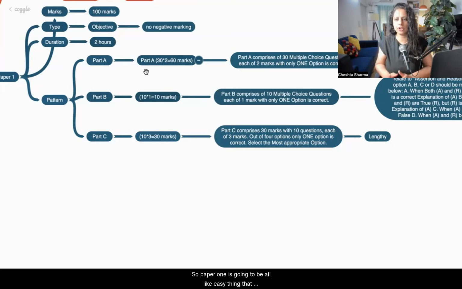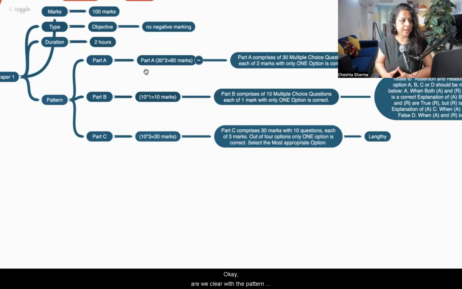So paper 1 is going to be an easy thing, because you will understand the concept, there's going to be a lot of practice and time management. You should have a good reading speed, understanding, and analytics, and when you practice a lot, this will automatically develop.